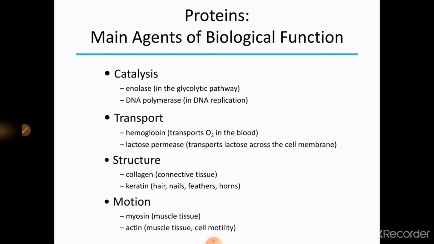Proteins are the main agents of biological function. They have a very important role in catalysis. They work as enzymes, say for example, enolase in the glycolytic pathway or DNA polymerase in replication. And in transport, proteins have a very important role, whether it is lactose permease or hemoglobin in the transport of oxygen in the blood.